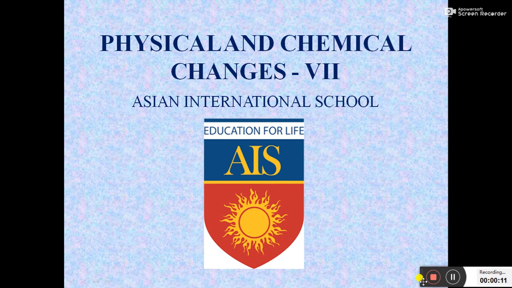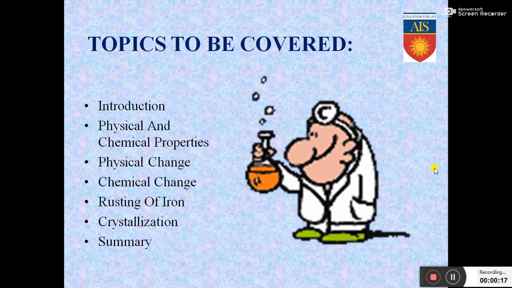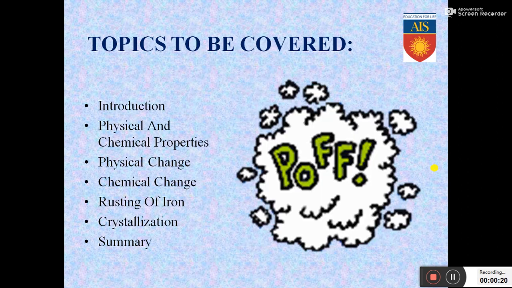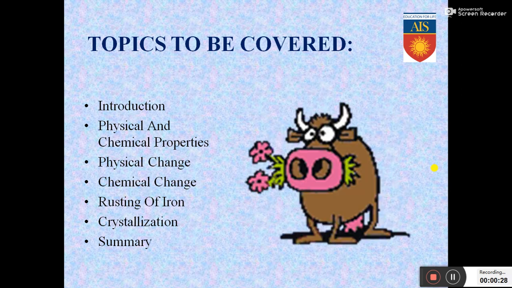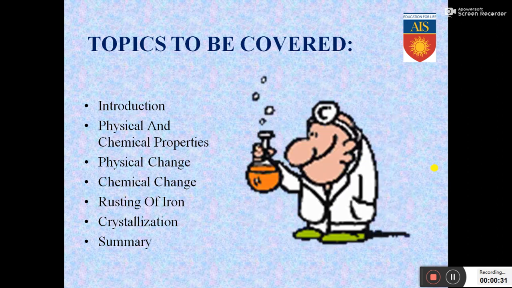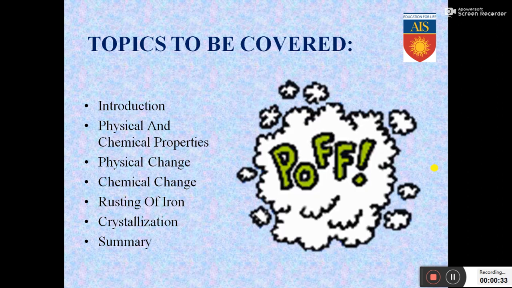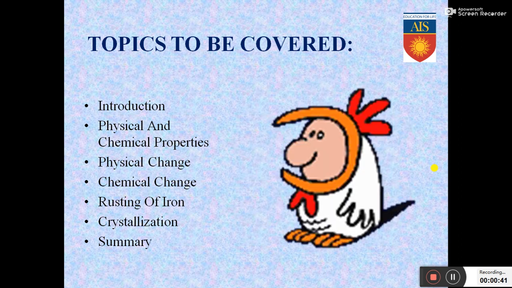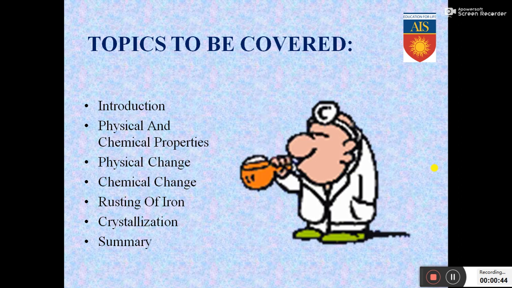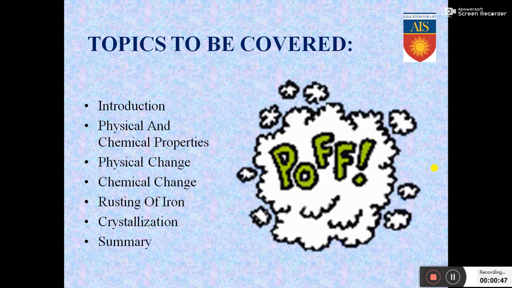So before getting into the chapter, let us have a look at the topics we will be covering. What we are going to do is we will have a brief introduction. After that, we will be discussing the different physical and chemical properties. Then we will learn about what is a physical change. After that, we will come to what is a chemical change along with different kinds of activities. Then we will learn about rusting of iron followed by crystallization, and we will summarize the chapter and end the chapter. So let's get started.